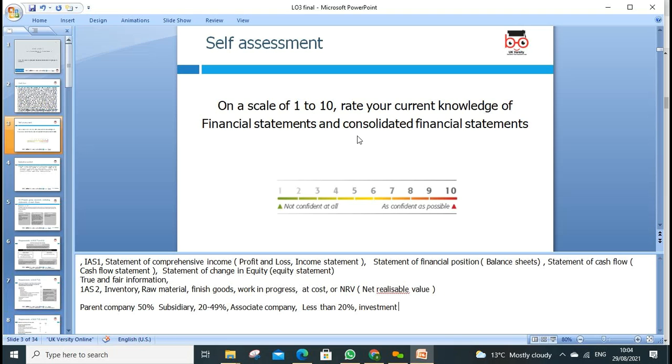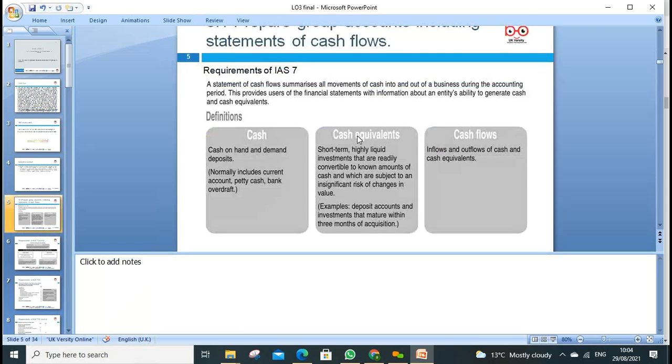So when we do subsidiaries, their assets and liabilities we combine. When we do associates, we don't do that, but we just put a single line treatment: how much investment we have, and in terms of investment we do the treatment. And if it's less than 20%, it's simple. You bought shares in another company, you have an investment in it, and you can get the dividends from it. That's all.